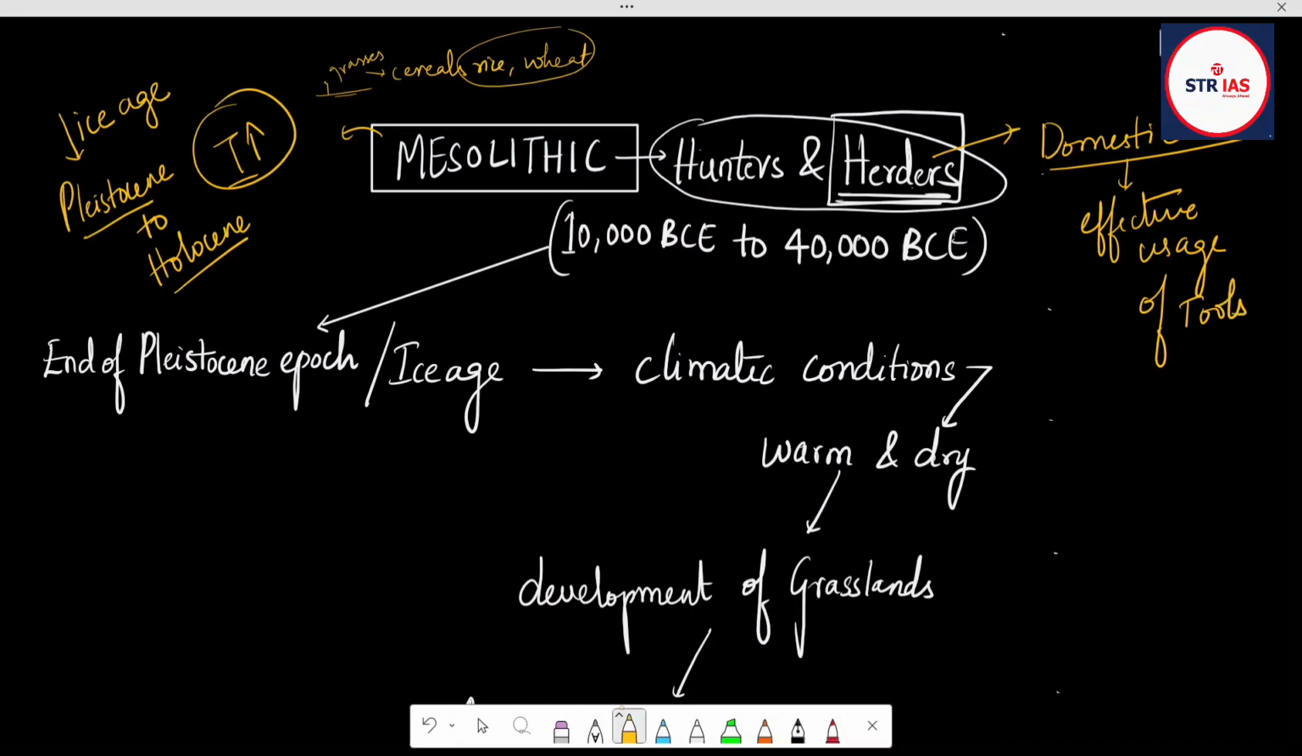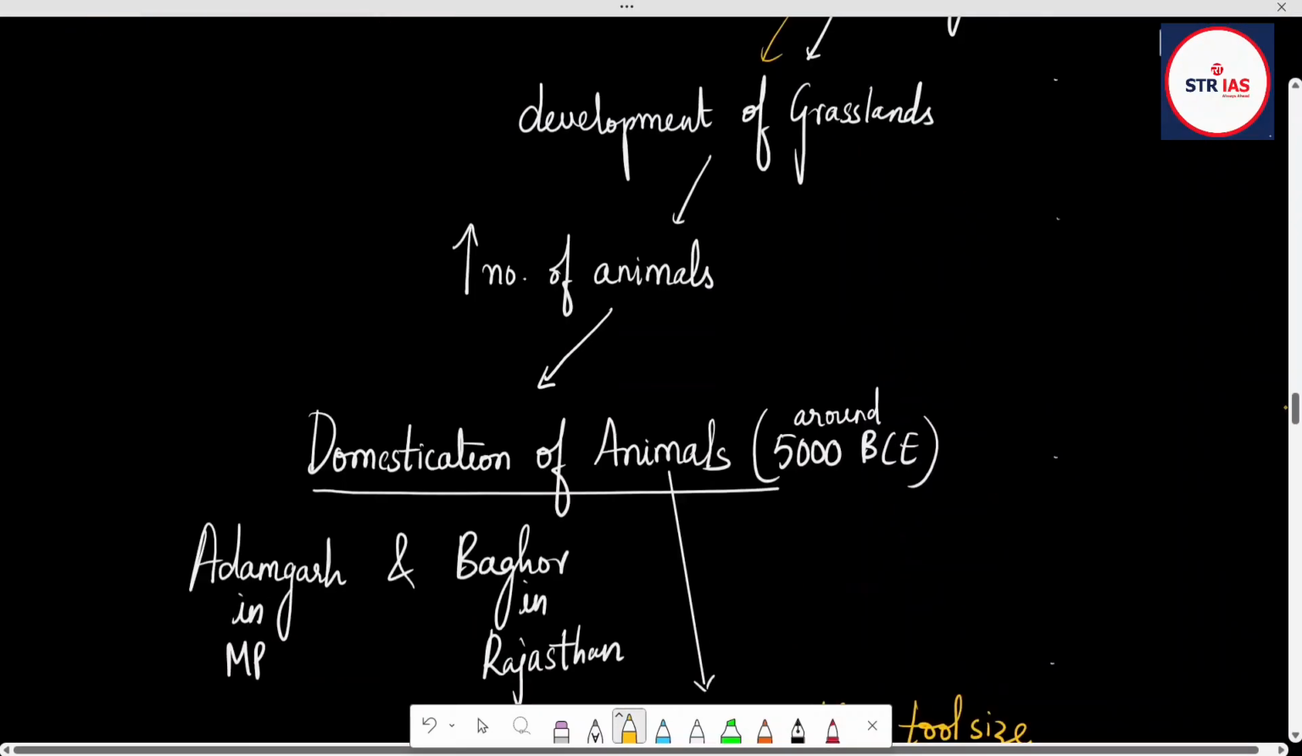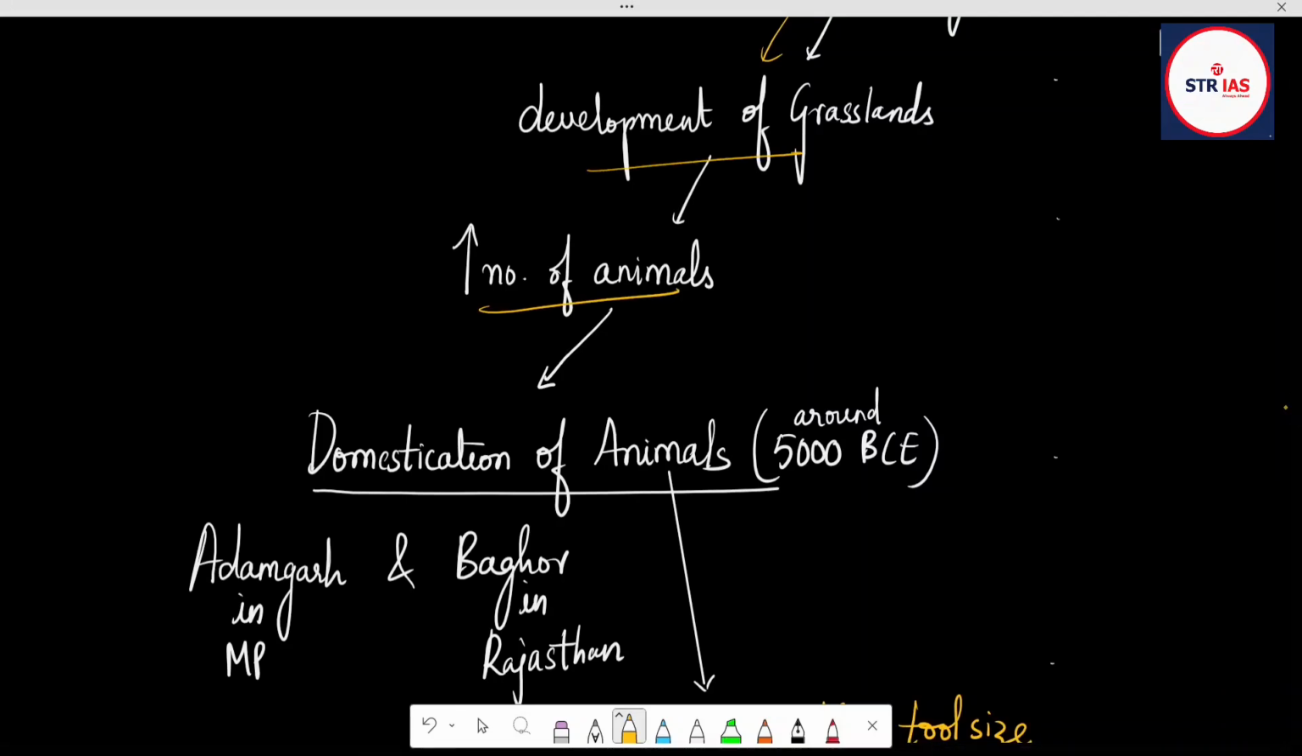So it's the end of the Pleistocene epoch and the beginning of the Holocene epoch. This Mesolithic period is from 10,000 BCE to 4,000 BCE. Climatic conditions become warm and dry, and due to that, grasslands develop. There will be an increase of animals as the grasslands have increased. When animals increase, man can eat only one animal for 2 or 3 days, but he cannot kill all the animals, right? So he'll be trying to tame them with the help of weapons.